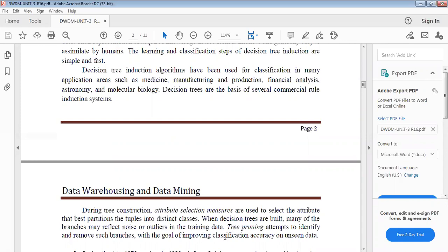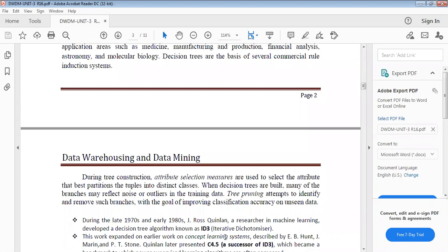When decision trees are built, many of the branches may reflect noise or outliers in the training data. Tree pruning attempts to identify and remove such branches with the goal of improving classification accuracy on unseen data.